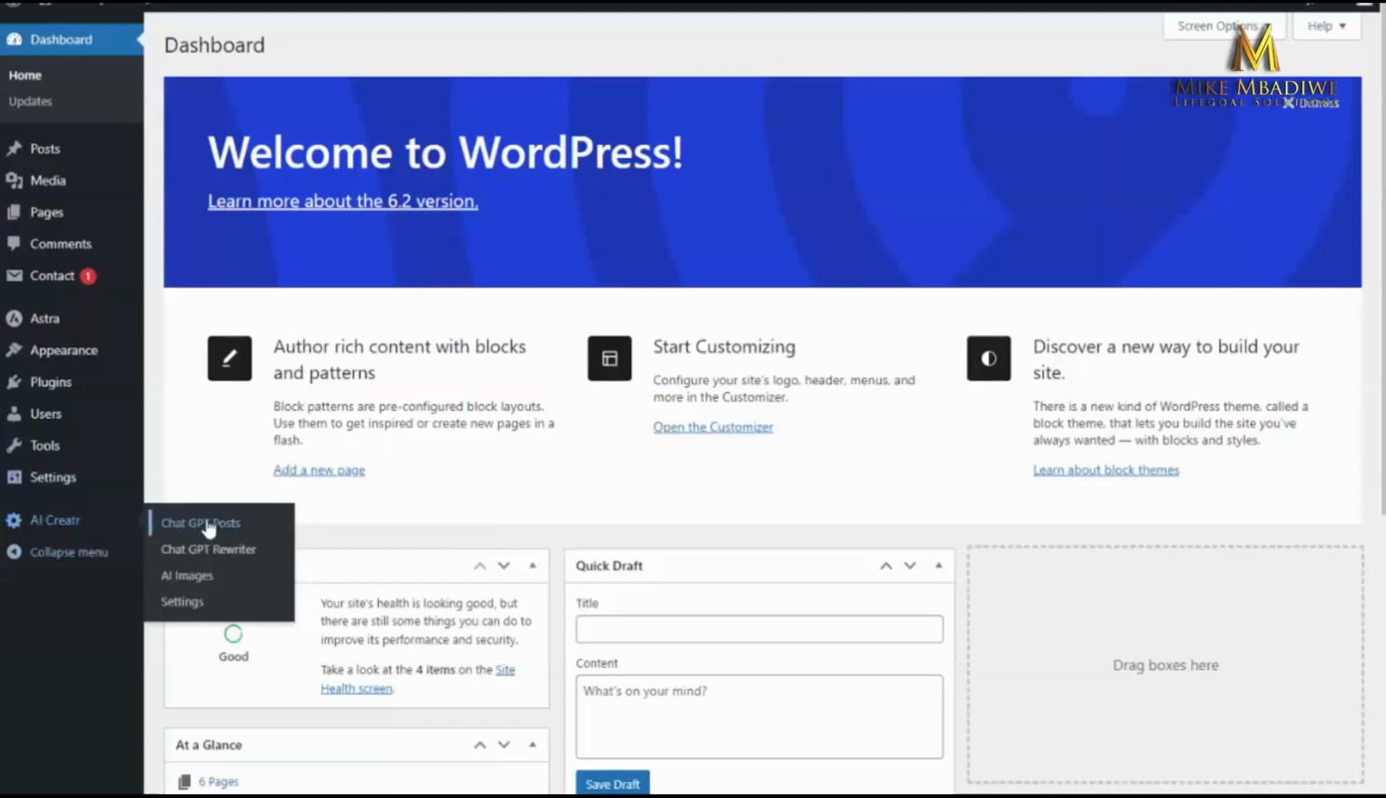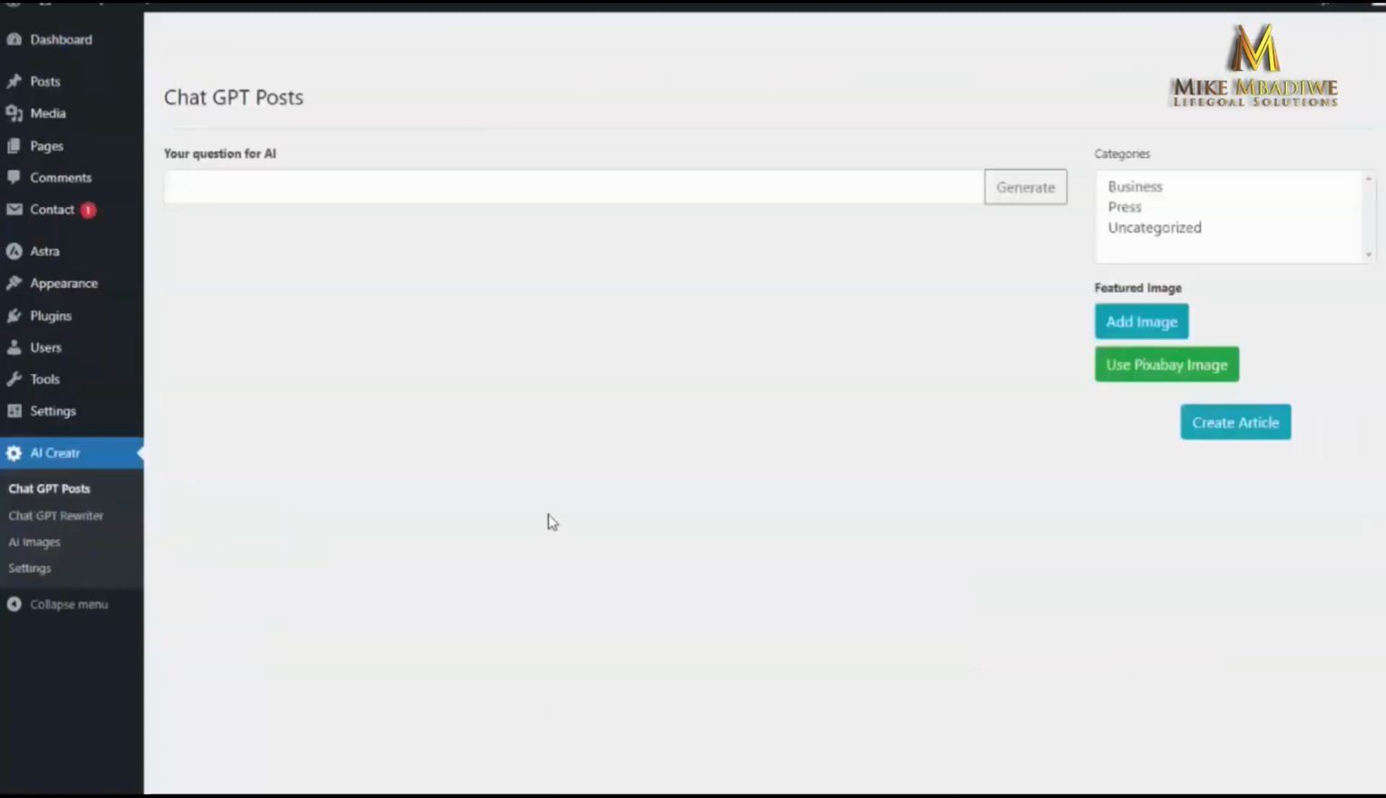We can do ChatGPT posts, which will basically write the content for us. We have the ChatGPT rewriter, and we also have the AI images we can create. So I'm just going to create a ChatGPT post, and all I have to do is simply ask the software a question or whatever I want content created on.